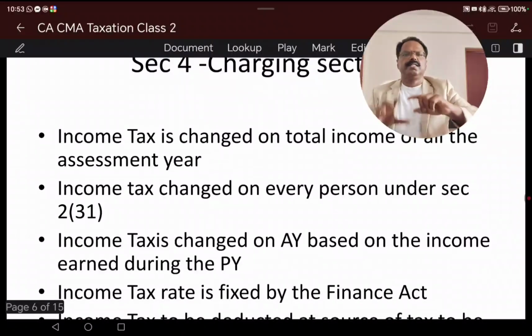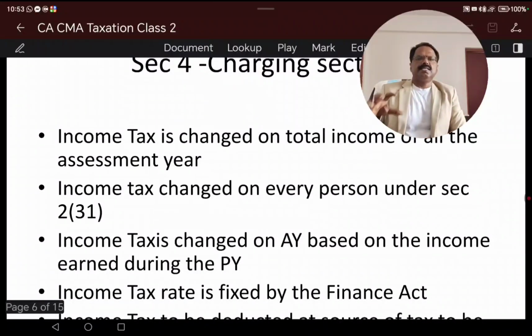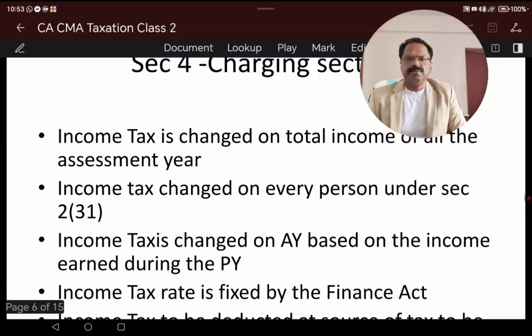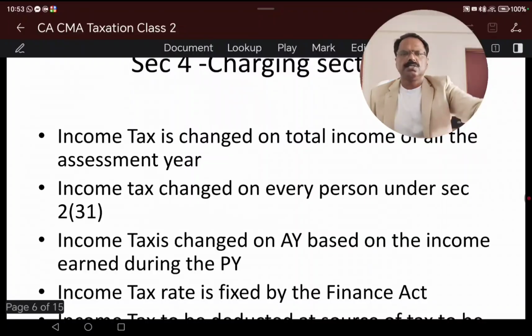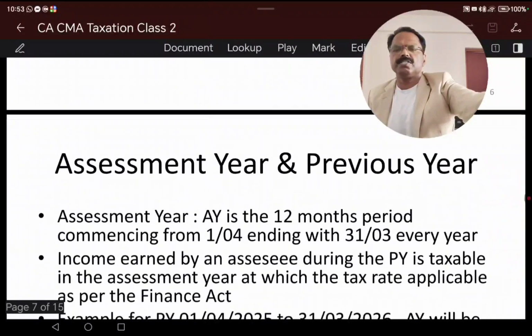The income tax rate is fixed by each Finance Act, and income tax is to be paid in advance, or TDS, tax deducted at source, is to be applied. This is charging section 4, which is important.